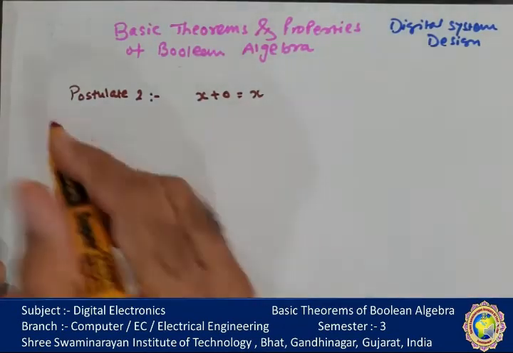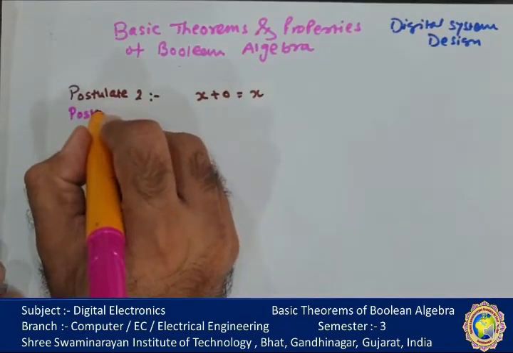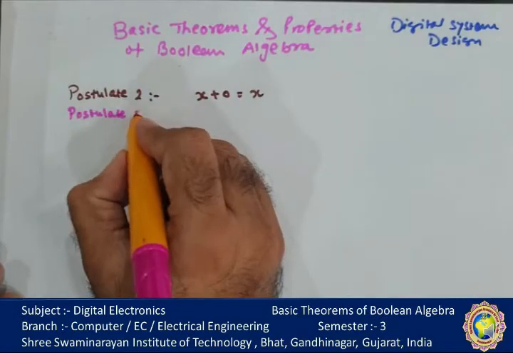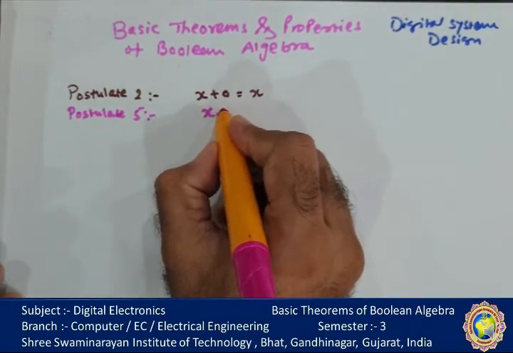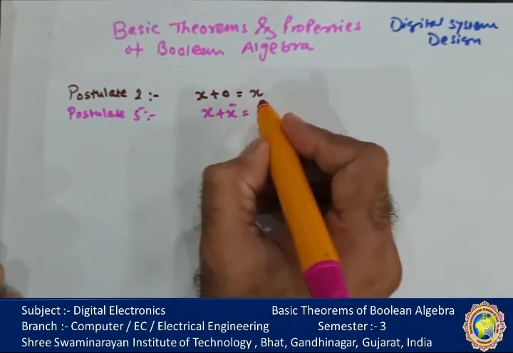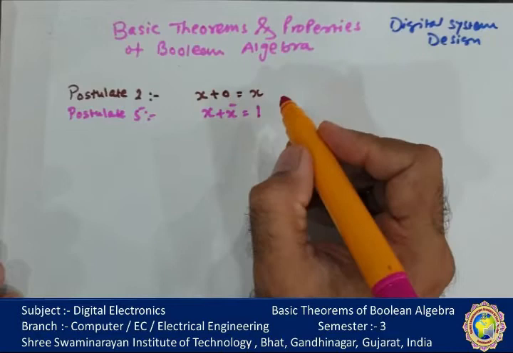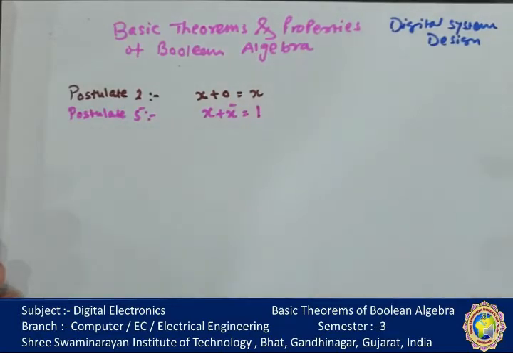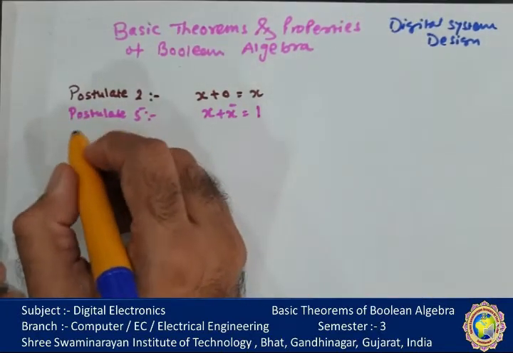It is postulate 5. Postulate 5 says that a variable and its complement, if ORed, give the whole universe, 1. As we know, 0 plus 0, or 1 and 1, or 0, the result is always 1.